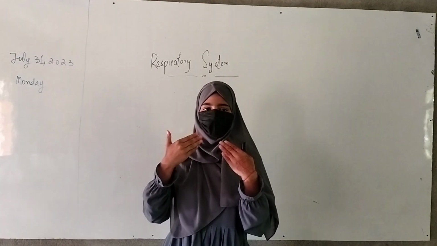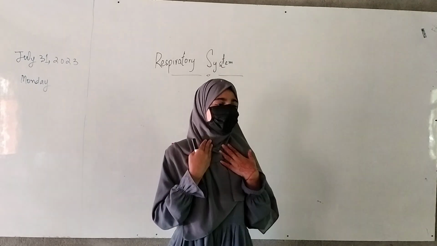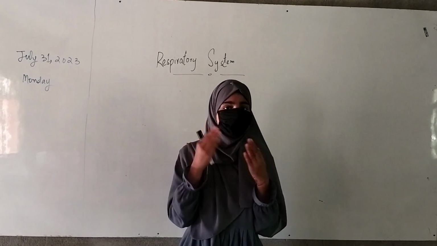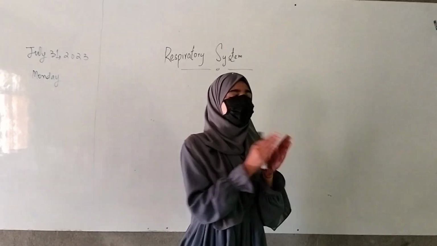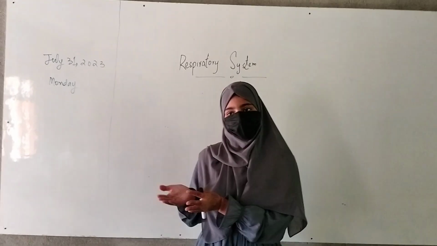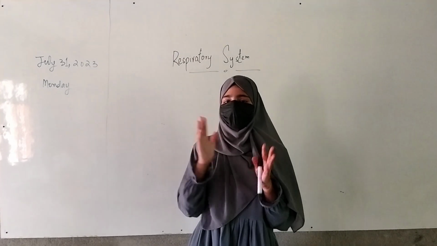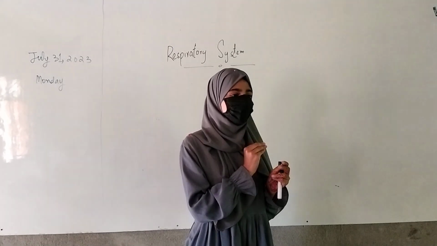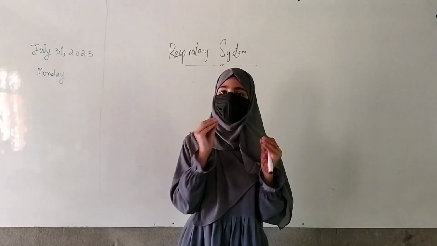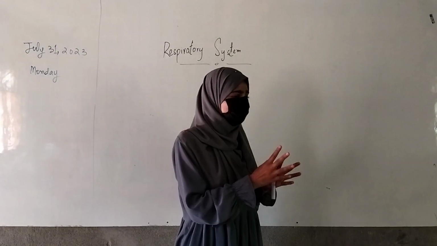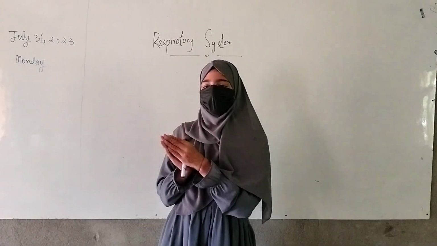Further, the air goes to the pharynx, then the larynx. After the nasal cavity there is the pharynx, which is a common passage for the digestive as well as respiratory system, so it has vital roles in both. Next is the larynx, also known as the voice box because it contains two strip-like structures called vocal cords, which vibrate to produce sound.